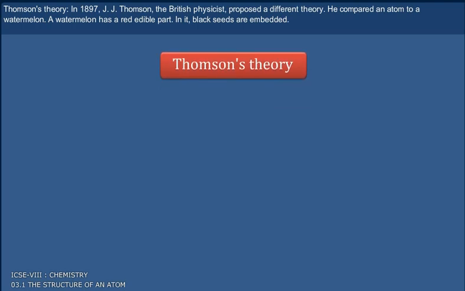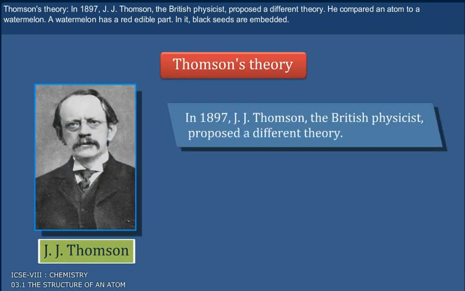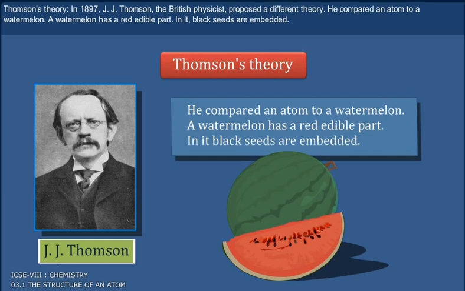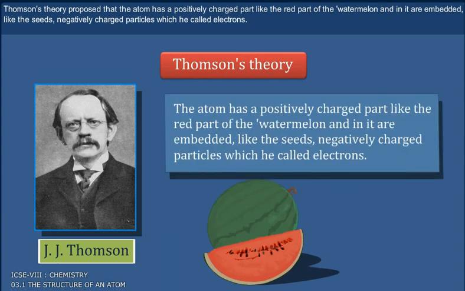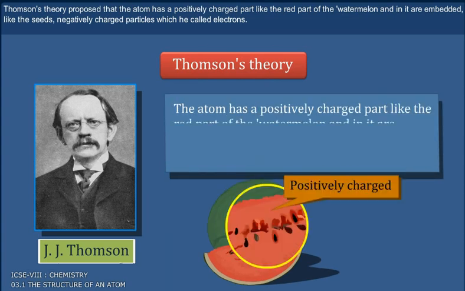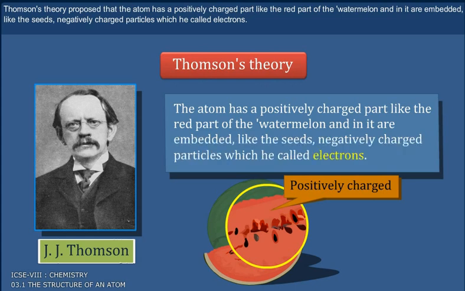Thomson's theory. In 1897, J.J. Thomson, the British physicist, proposed a different theory. He compared an atom to a watermelon. A watermelon has a red edible part. In it, black seeds are embedded. Thomson's theory proposed that the atom has a positively charged part, like the red part of the watermelon, and in it are embedded, like the seeds, negatively charged particles which he called electrons.